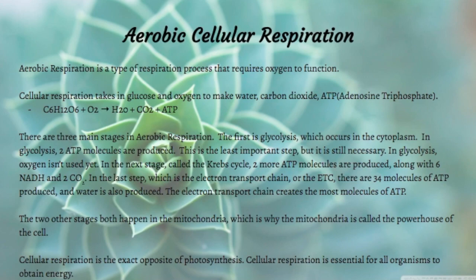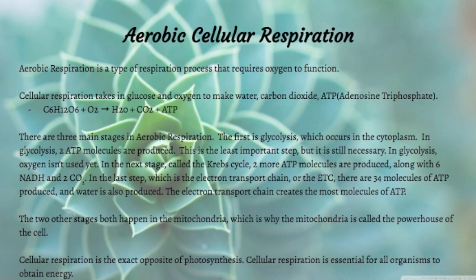Aerobic cellular respiration. Aerobic respiration is a type of respiration process that requires oxygen to function. Cellular respiration takes in glucose and oxygen to make water, carbon dioxide, and ATP. There are three main stages in aerobic respiration. The first is glycolysis, which occurs in the cytoplasm. In glycolysis, two ATP molecules are produced. This is the least important step, but it is still necessary. In glycolysis, oxygen isn't used yet.